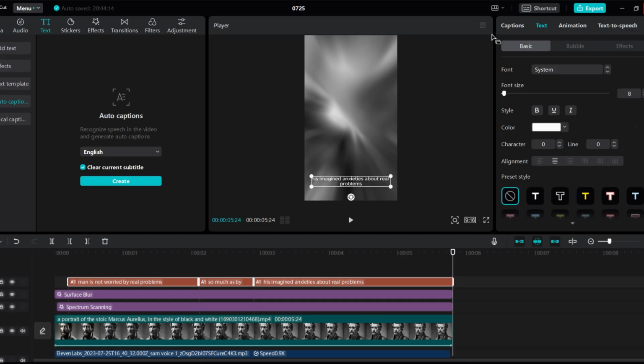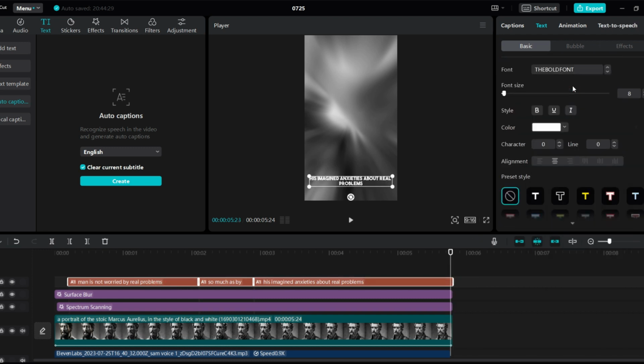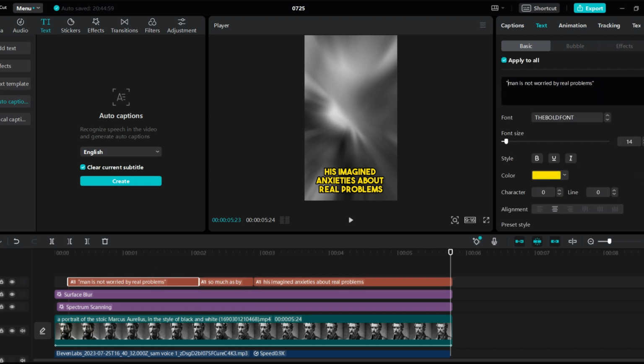Then go back to CapCut, close it, but don't worry, CapCut autosaves your work. Now open it again. Click on the captions you have, then up here on the right, click on the font, and here is the bold font. It's the first thing you will see, so select it, change the size of the font to 14 for example, pick this style, and add some animations, select this type 2, and now we'll change the duration for the full thing. Lastly, add some quotation marks for these 2 sentences, and boom.